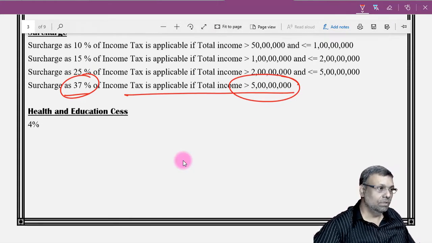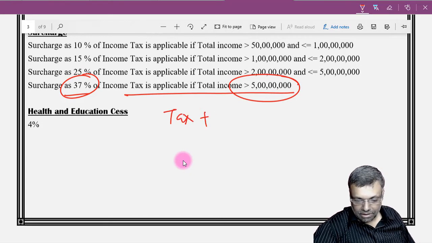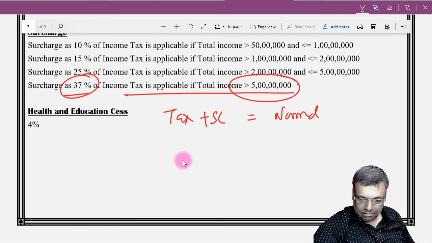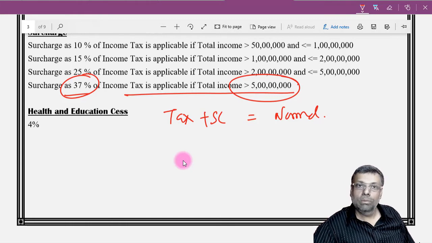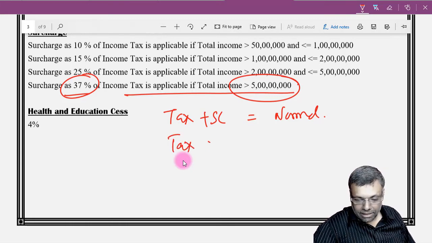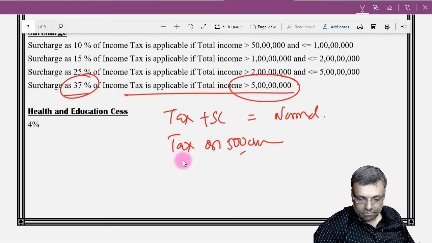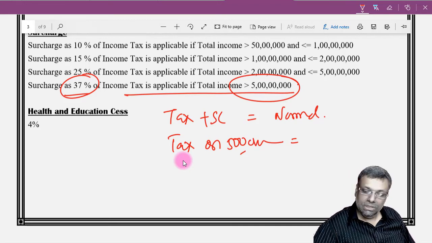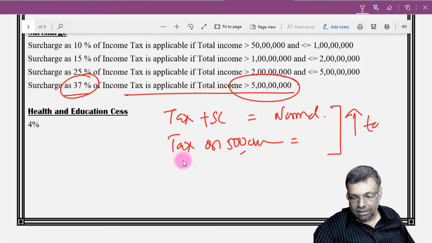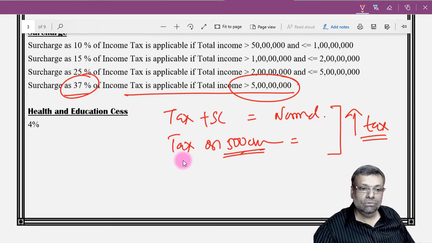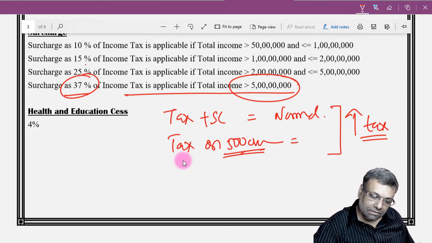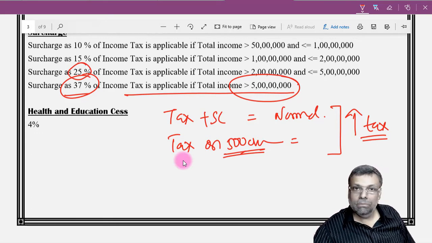Now that marginal relief calculation is this way. So you calculate tax plus surcharge in the normal way, excluding cess, because cess adjustment will be done at the end. Okay, on the normal, whatever the income that you get. Then you should get tax on 5 crores. Okay. So how much incremental tax liability you have? Supposing if it was just 5 crores, in that particular case, your surcharge would have been how much? Just 25%. Okay. Because it will become 37% only if it crosses 5 crore rupees. Otherwise, it's going to be only 25% surcharge maximum cap on that.